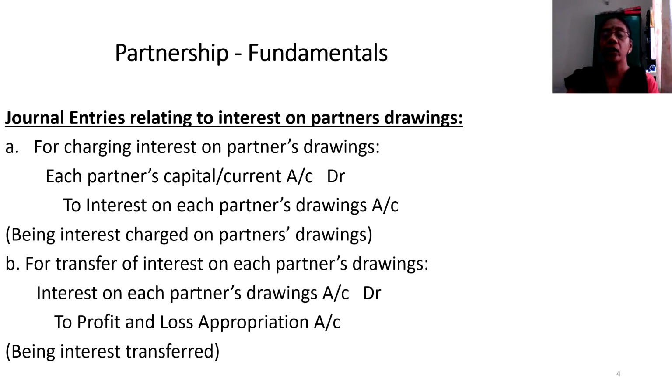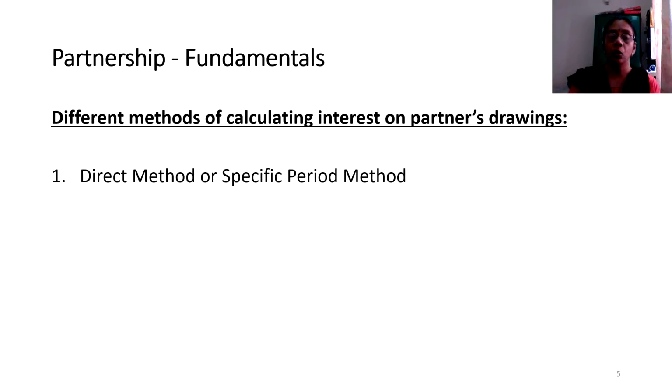So let us recap the journal entries. The first entry would be each partner's personal account, or you can call it capital or current account, debited to interest on each partner's drawings account. This entry is passed for charging the interest on partners' drawings, and when the interest on partners' drawings is transferred, the transfer entry would stand as interest on each partner's drawings account debited to profit and loss appropriation account.